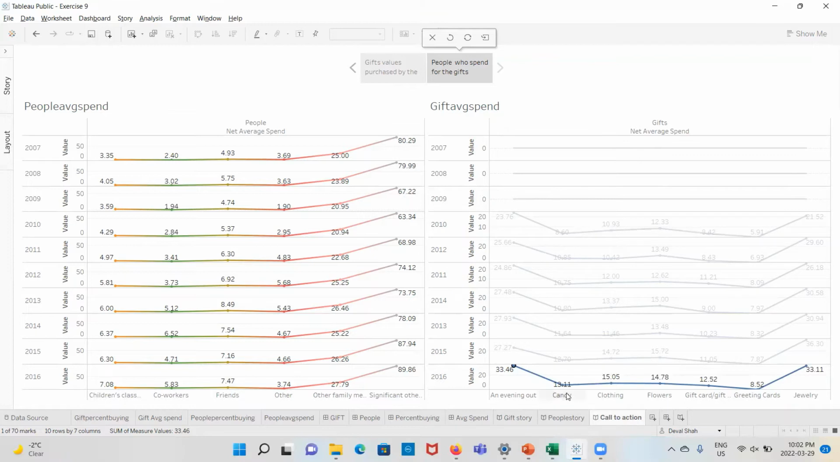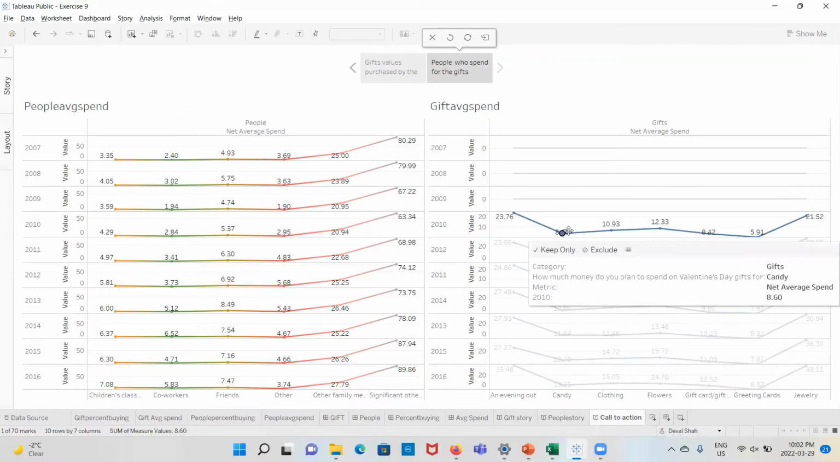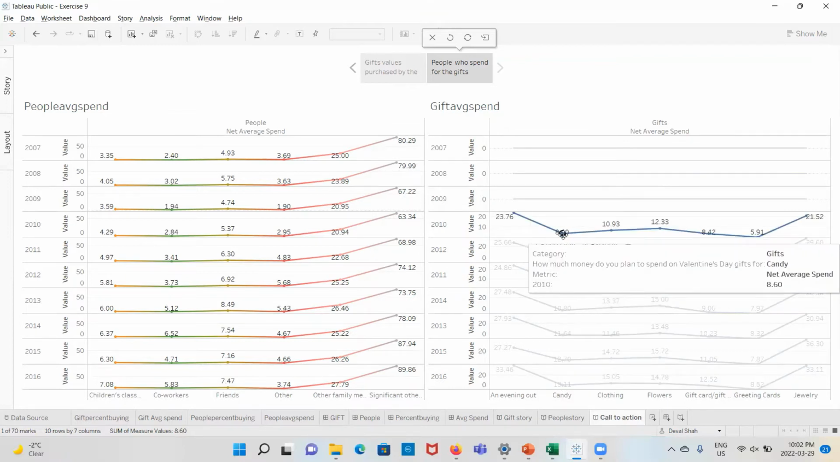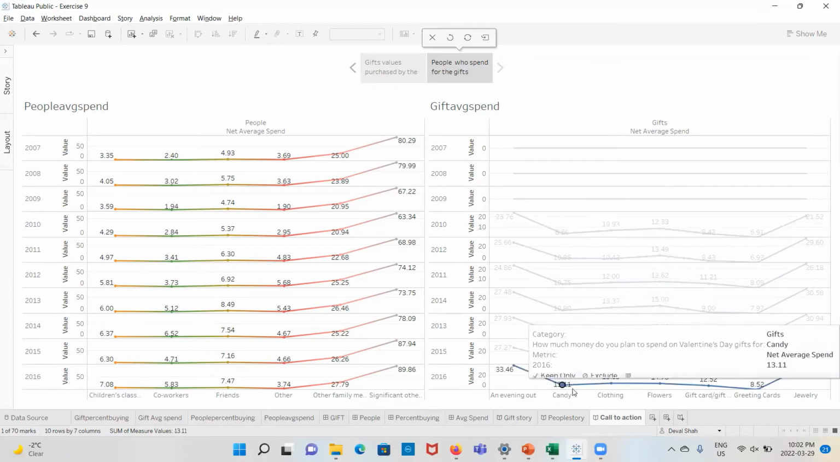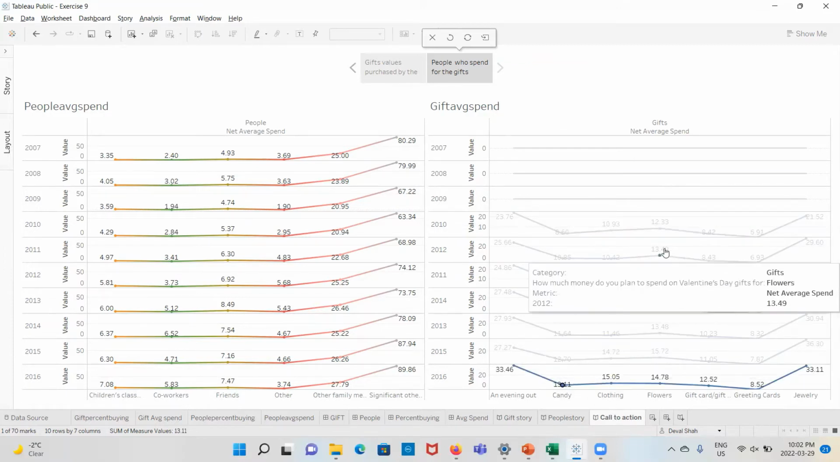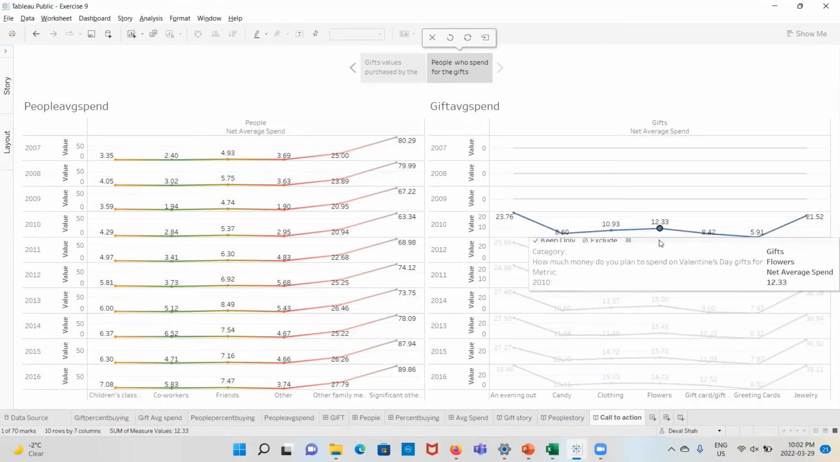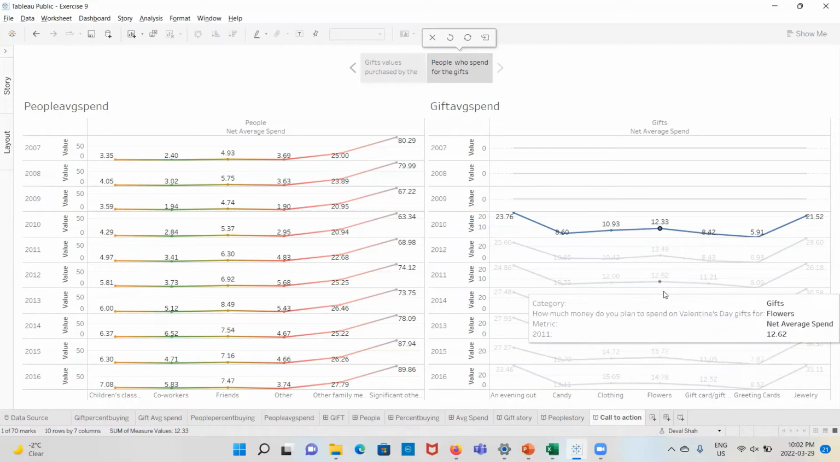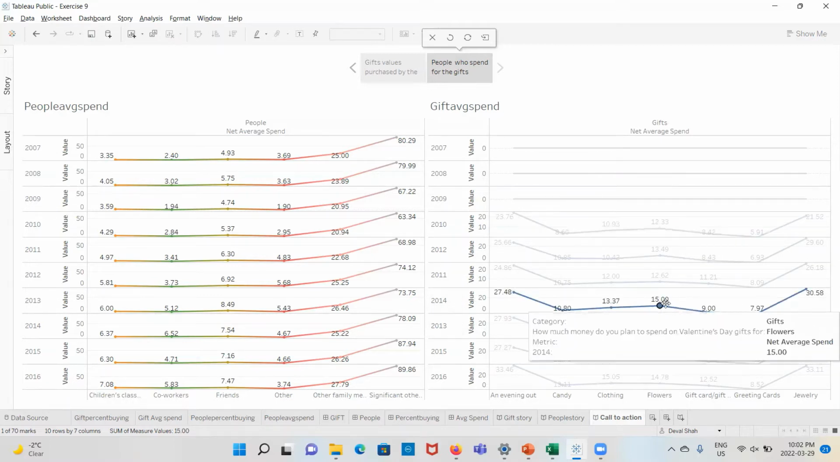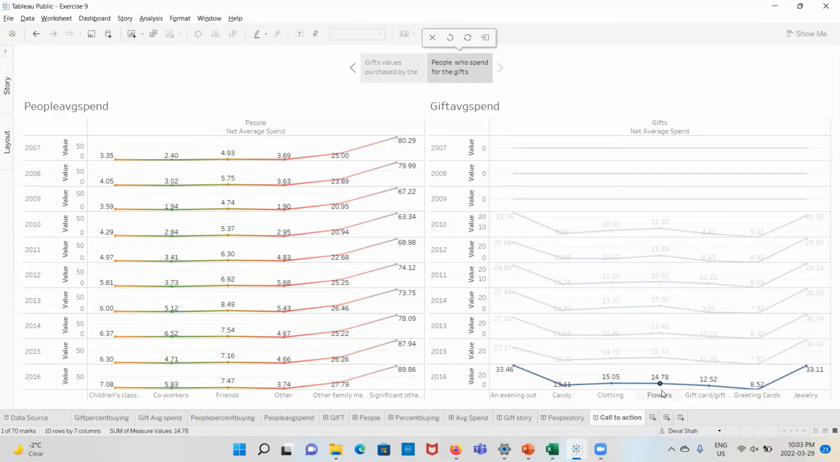And if we talk about candy, then its average spend is 8.60%, and it increased by 13.11%. We can compare all the data here, but let's say flowers. In 2010, it was around 12.33%, and it increased in 2014 by 15 percent. But in 2016, it decreased by some amount, and it comes to 14.78% spent on flowers.